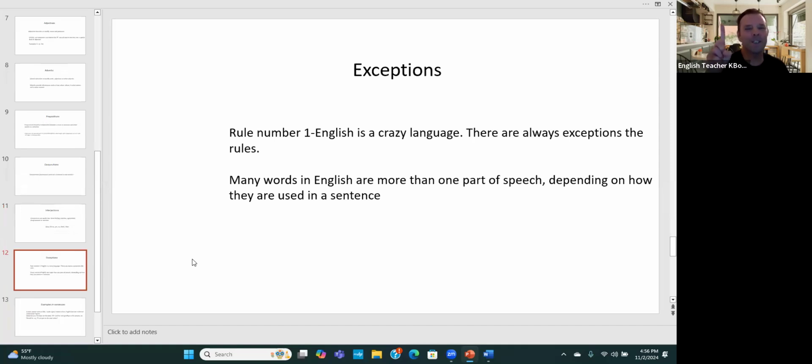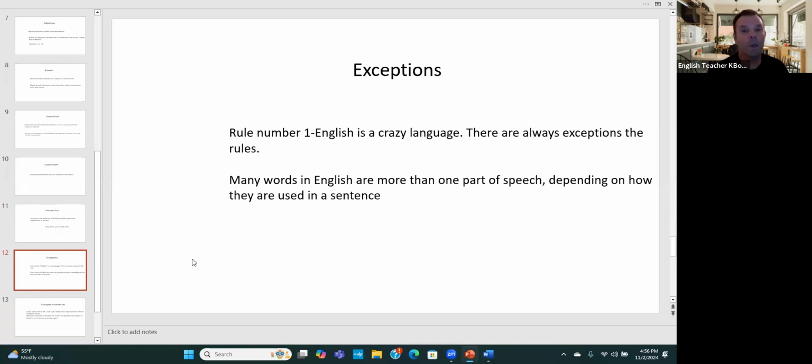So exceptions, all rules in English. Rule number one, English is a crazy language. Yes, crazy. I said it. There are always exceptions to the rules. Many words in English are more than one part of speech, depending on how they're used in a sentence.